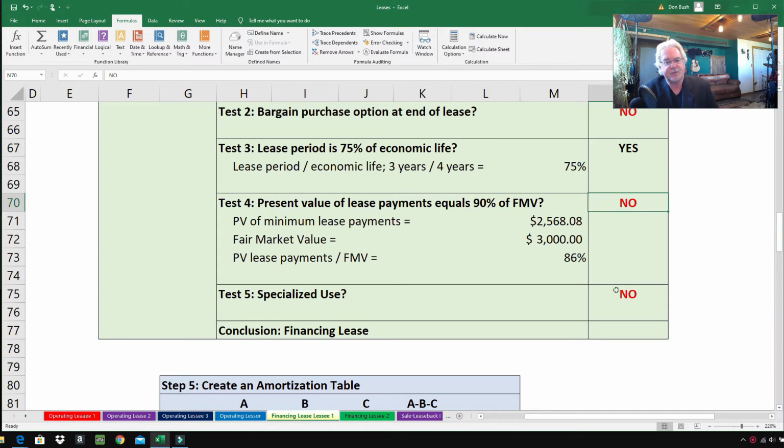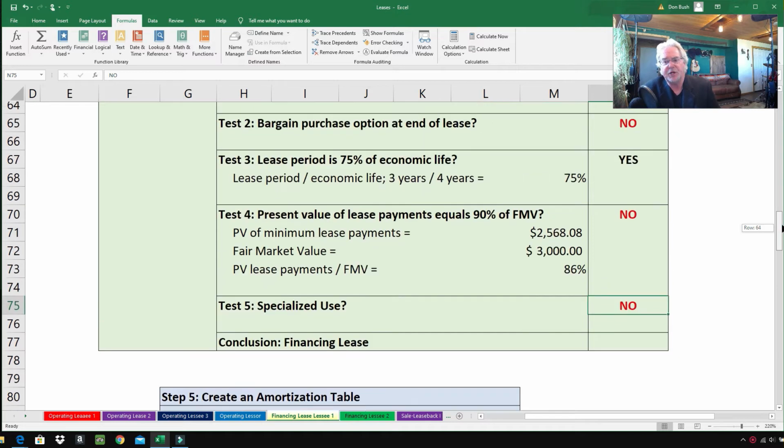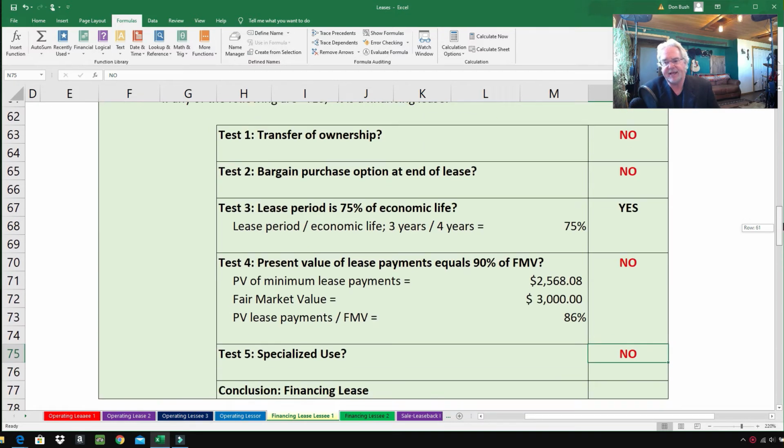And the last question here, is this generator of a specialized use? And the answer is no. It's just a simple generator that anybody could use. It's not specially built for when we get to construction. So we do have a yes here, so it is a financing lease.